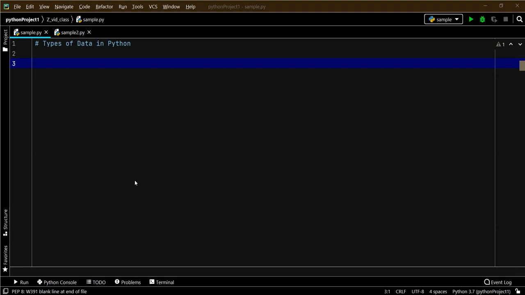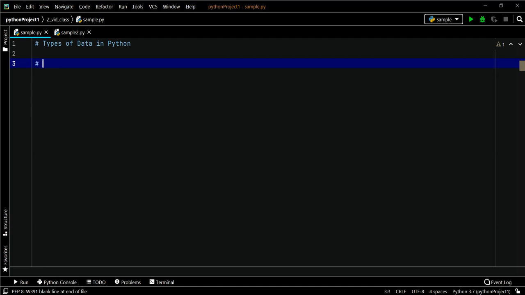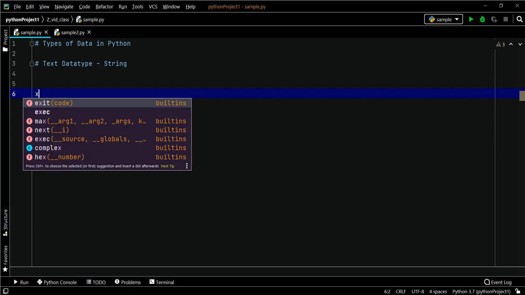First thing is the text data type. Text data type, which is nothing but a string. It's a collection of characters. Let's see with some examples.